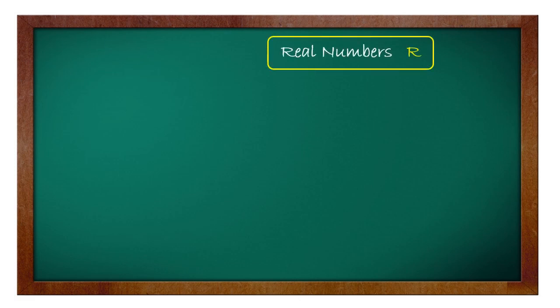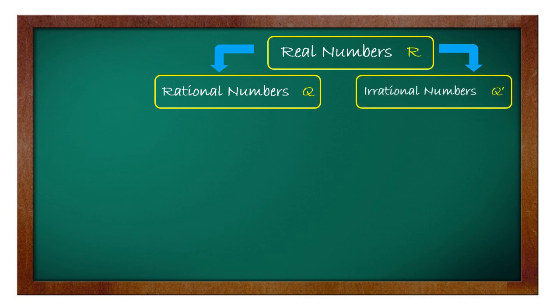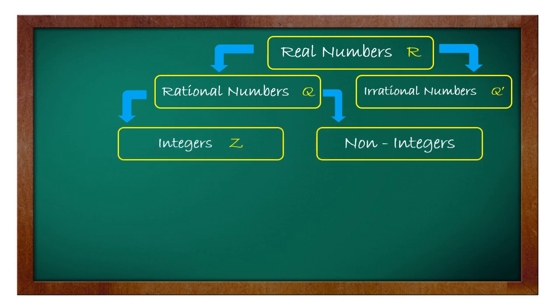So, sa madaling sabi, we could say that the real numbers, in symbol, that's capital R, is divided into two categories: the rational numbers, which is the capital Q, and the irrational numbers, which is the capital Q apostrophe. And then the rational numbers are divided again into two categories. We have the integers, which is the capital Z, and the non-integers.